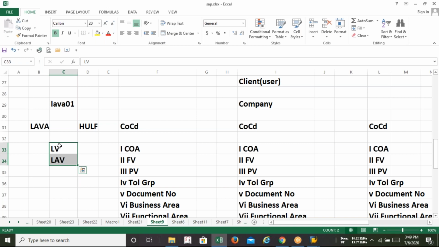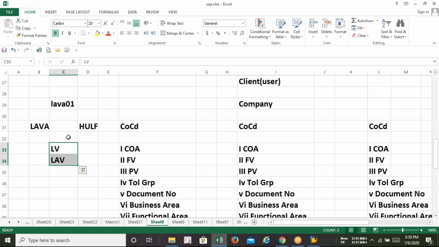But remember one thing: the relationship in the hierarchy. A company code must have a minimum and maximum of one chart of accounts, one fiscal year variant, one posting variant. But vice versa, one particular fiscal year variant, one particular chart of accounts, one particular tolerance group, or one particular document number range can be used by another company code also.